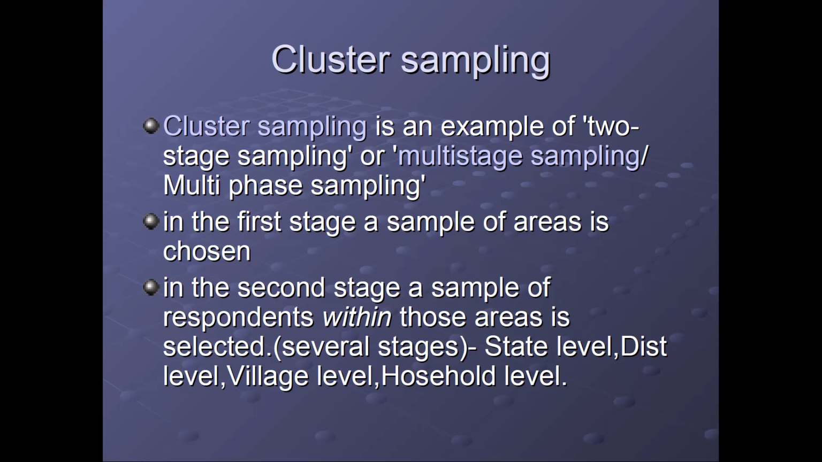From that small cluster, we use SRS, simple random sampling, to select the cluster. Here again the key point comes: are we doing proportionate sampling or disproportionate sampling?